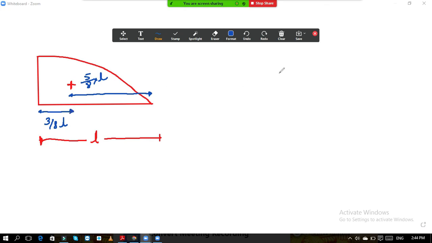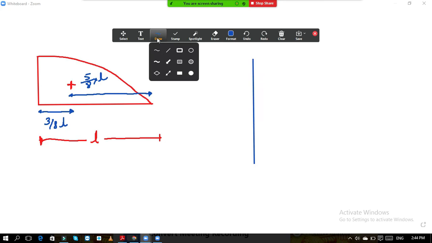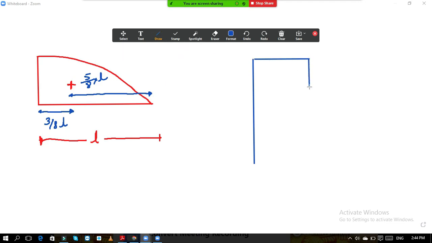Now in our case, again I will draw the diagram. What is our case now? This much part is rectangular. And the remaining part, this much, is parabolic. So I complete this figure. And now we are measuring our y bar from top.